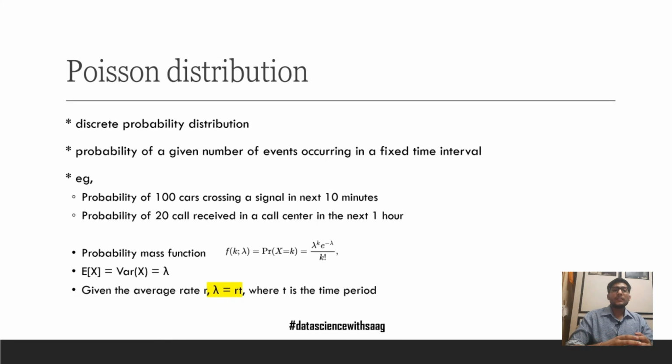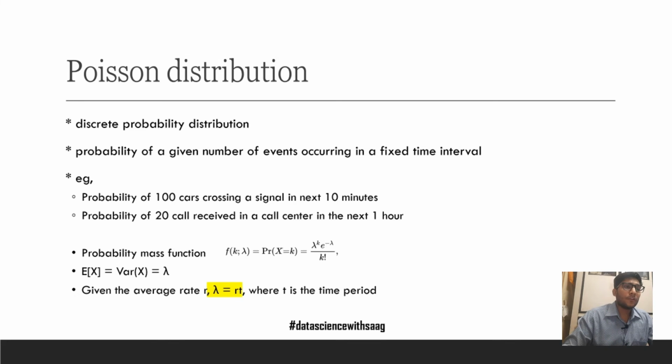Previously, in binomial distribution, we were computing the probability of k successes in n trials. Now we are limiting our time. We are not limiting the number of trials. We are limiting our time, and we want to find out how many such events occur in that time frame. Examples of Poisson distribution: probability of 100 cars crossing a signal in the next 10 minutes. Probability of 20 calls received in a call center in the next 1 hour.